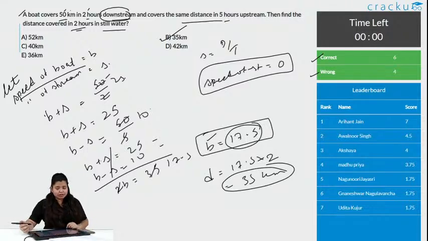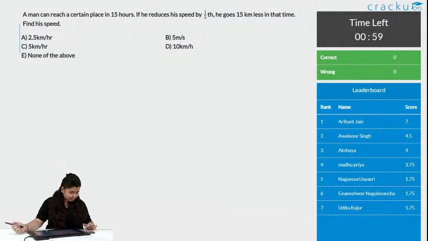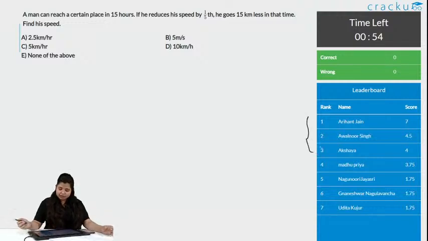And this was the 9th question. Let us go to the last question. This last question will decide the top 3 people. I can see Aryan as a clear winner with score 7, but nobody knows if he gets this wrong. Obviously, he will get minus 1.25, and if you are getting this right and other people are getting this right, maybe they are coming up. So, still do not lose the hope and attempt the question.